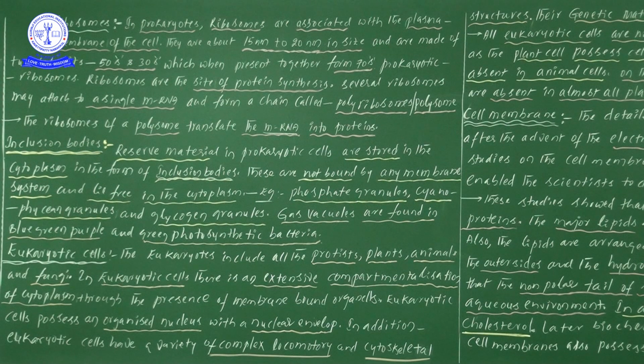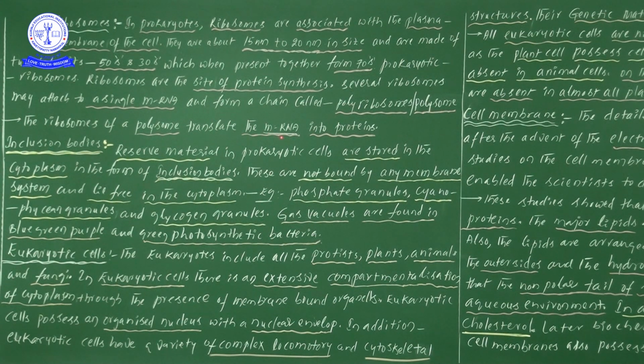Now, why are so many ribosomes present on the mRNA? I think it is high standard, whether you know or not, I don't know. What is the use here? We have seen ribosomes are used for protein synthesis. How does protein synthesis take place? The mRNA consists of a message. M stands for message, messenger RNA.